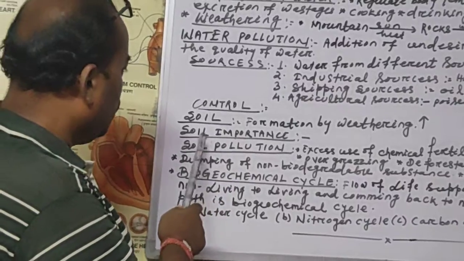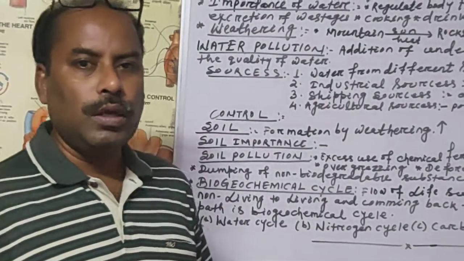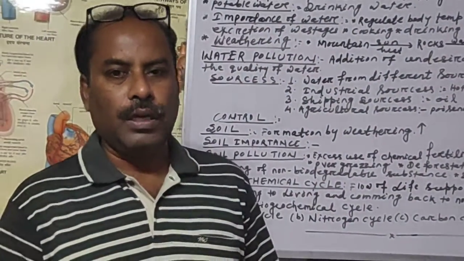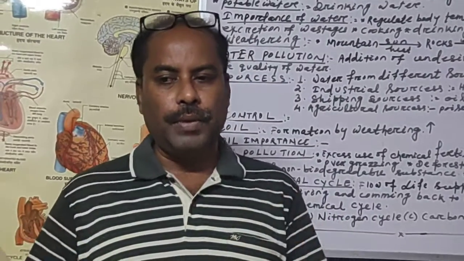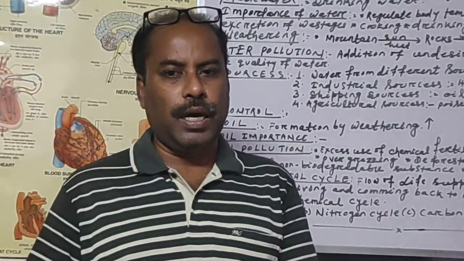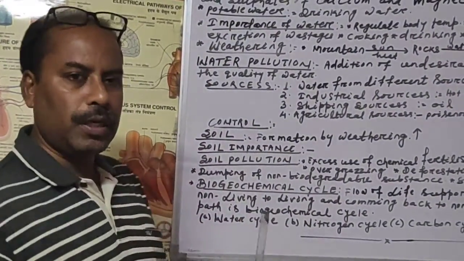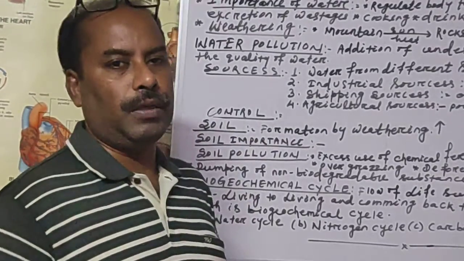Now we will come to soil importance. I have told you that plants grow, vegetation, cropping and agriculture can be done only in quality soil, and we get minerals and metals from the earth's crust, which is also called soil. So soil is very important for living organisms. Now let us see soil pollution.